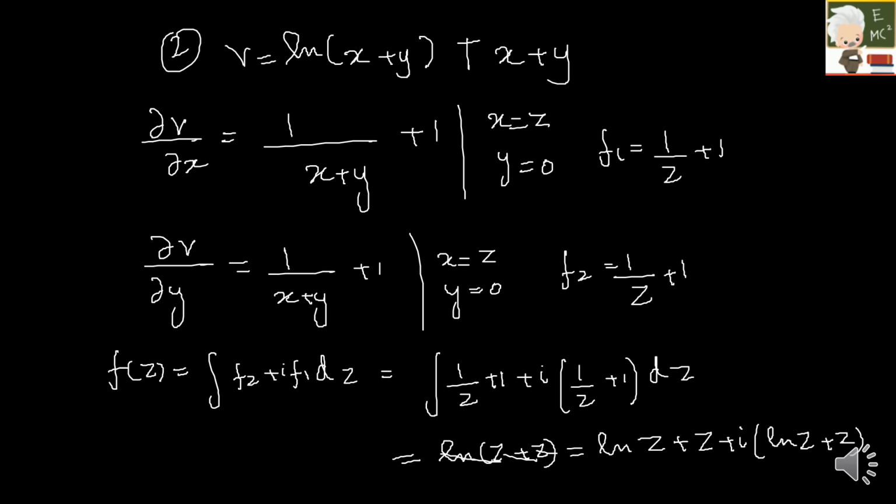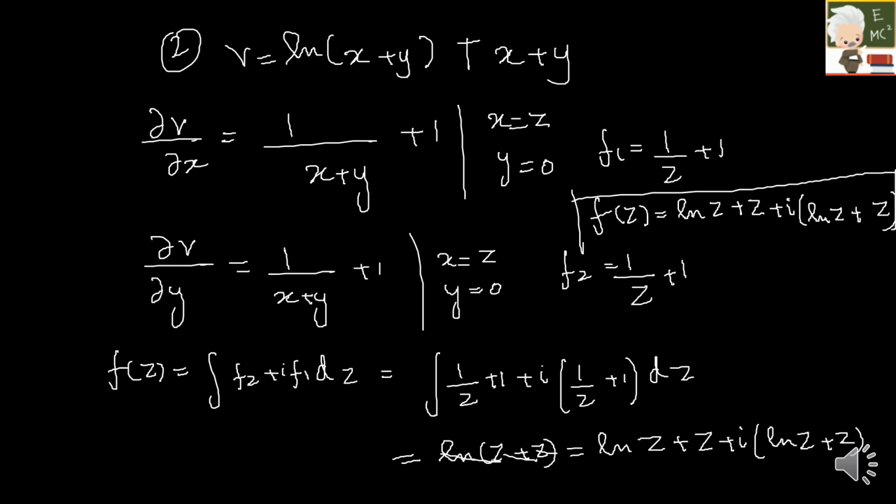So let me write my final answer here. f of z will be equal to ln z plus z plus i into ln z plus z. Okay, so this is my final answer. Hope you have understood. It's basic integration, all these steps. So again here I will give you a few tasks. Just give it a try.